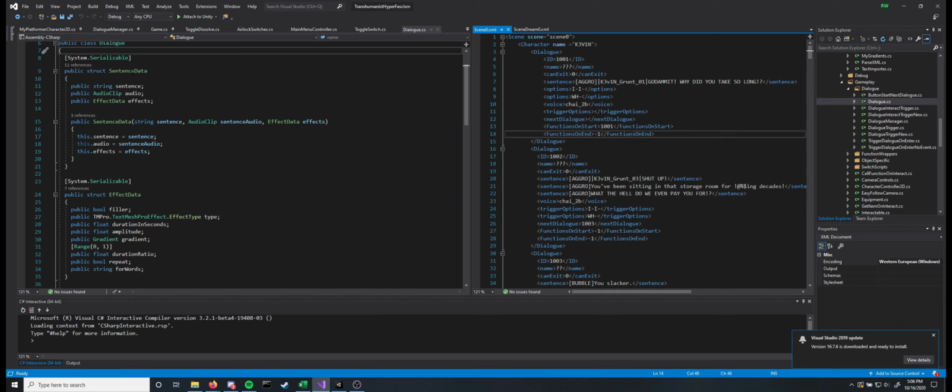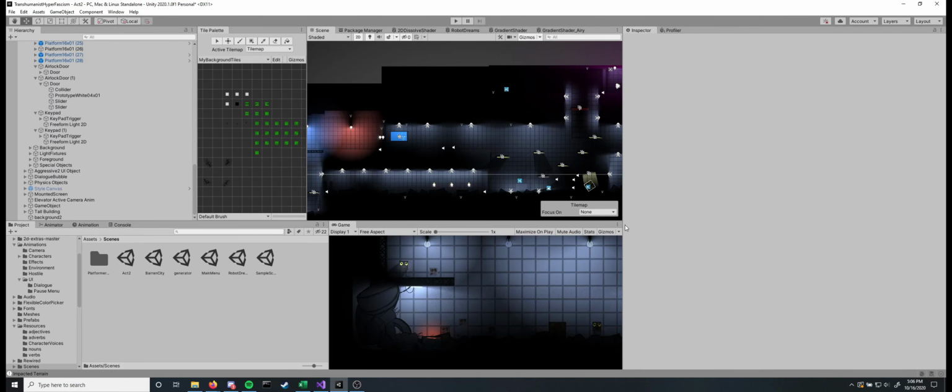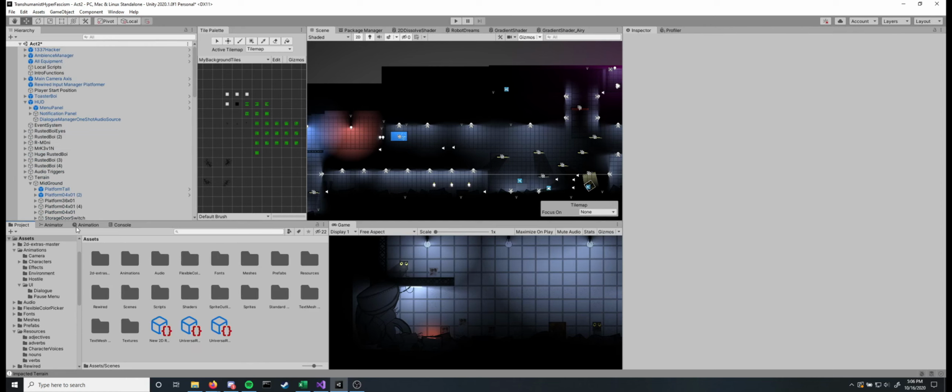Anyways, because I have a lot of things done on a per sentence basis, and this is one of my most recent additions, instead of just a sentence being a string, it's actually a string, an audio clip, and an effect. The effect runs through a Text Mesh Pro effects asset that I got from the asset store, which is the only part of this that's an asset not made by me.